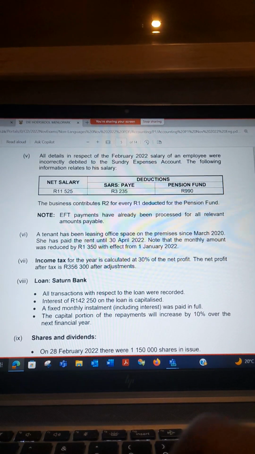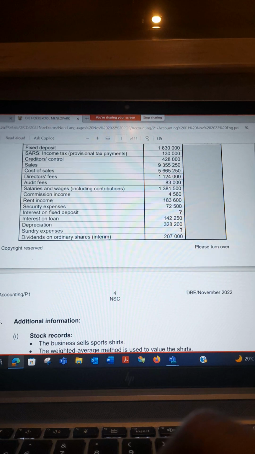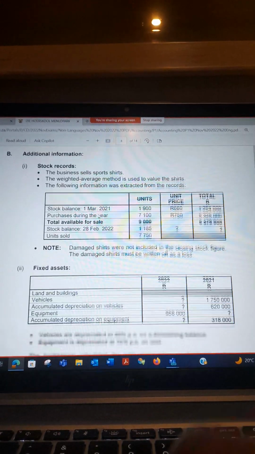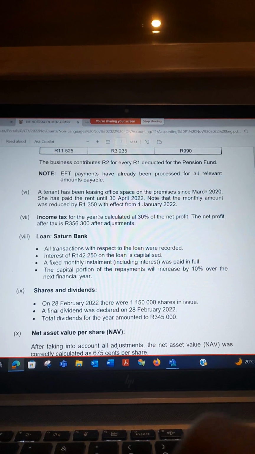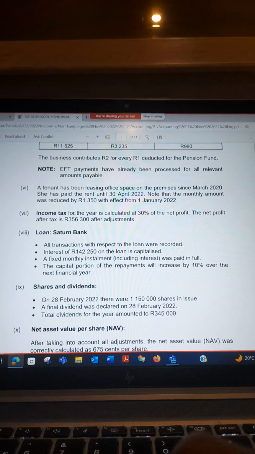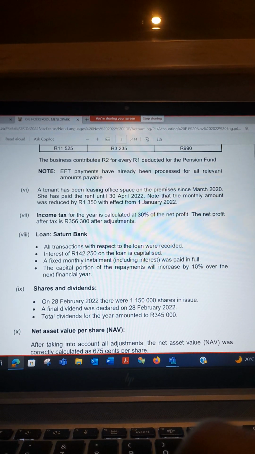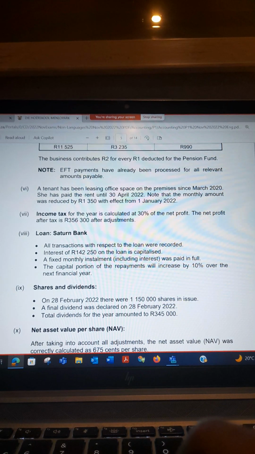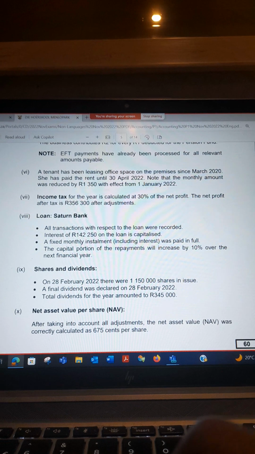A tenant: once they talk about a tenant, they are talking about rental income. So you know there's rental income. Do we have rental income now? You can see that you are mapping the items so that you don't get confused about what is happening here. And then income tax: this one is going to be your income tax, meaning that when you prepare your income statement, you know where to pass the income tax. So you use this information and pass it for income tax. Loan: there will be an interest expense that you need.